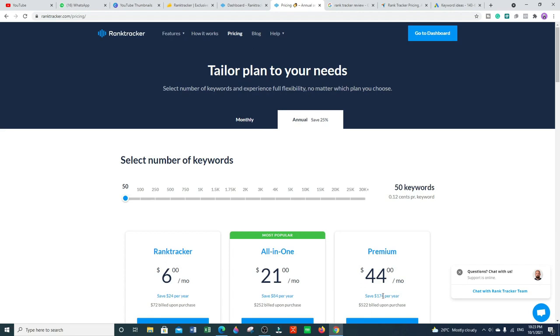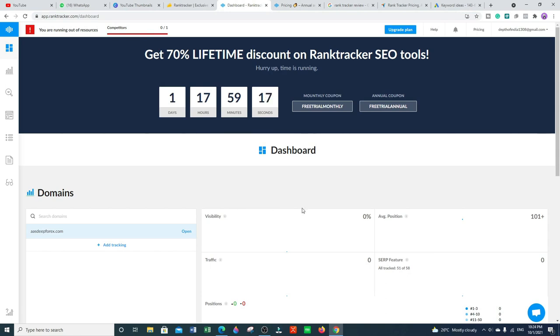Now we will talk about their competitors: SEMrush, Ahrefs, right? I think many of you are using one of them, and they give you their services on a monthly, recurring basis, so you have to pay monthly or annually, right? But this tool you will get as a lifetime deal. This is the best thing about this tool. So now we will go to the dashboard and see some features of this tool.